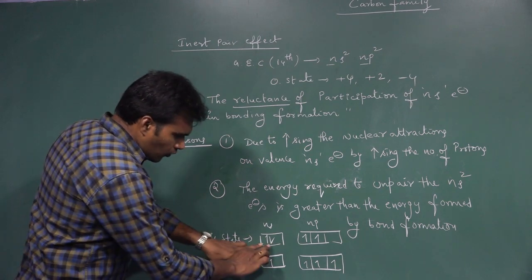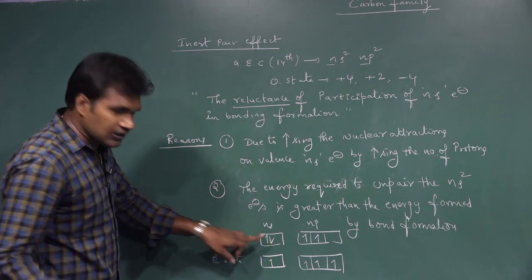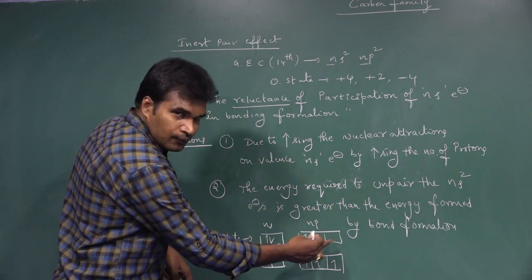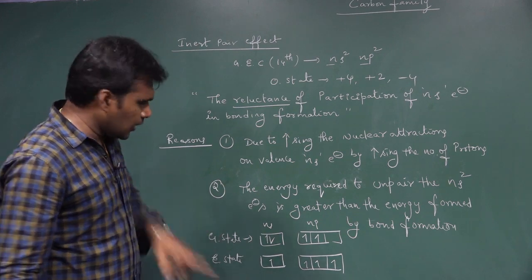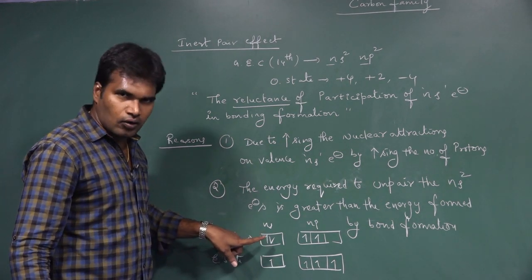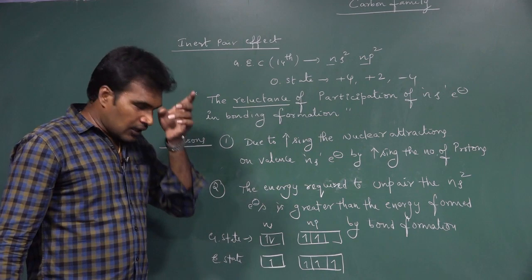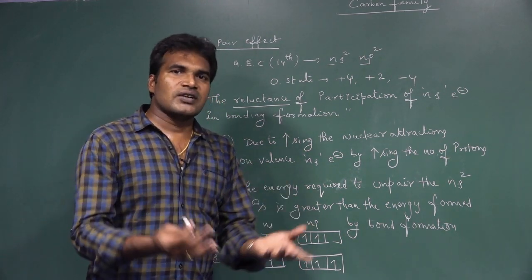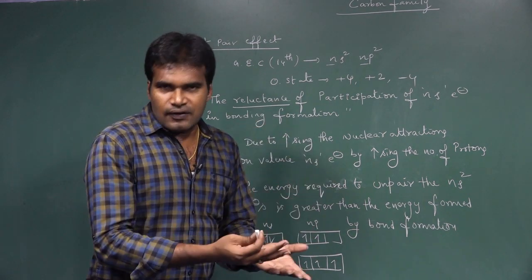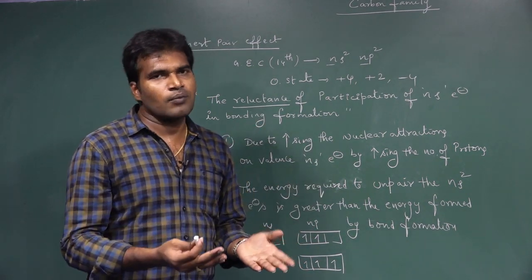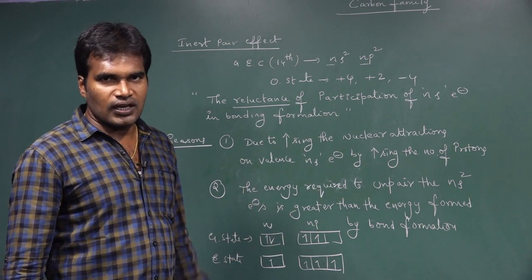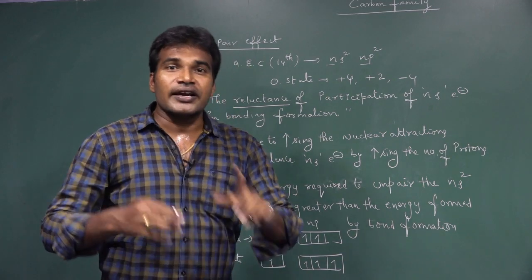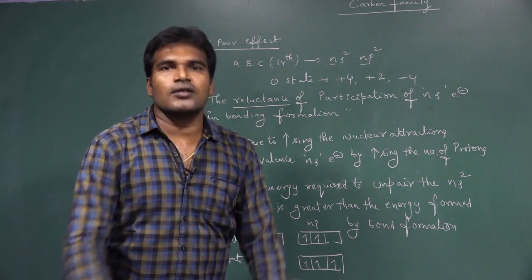Suppose, to unpair these electrons, it requires some energy. So the electron should jump from here to here. For that, it needs some energy. The energy required to unpair these electrons is greater than the bonding formation. After it is excited, because of that excitation, they will form bonds. If bonds are formed, generally it releases some energy. So the energy required to unpair the electron is larger than the energy released after the bonding formation.